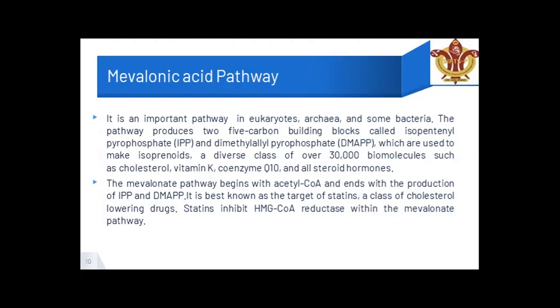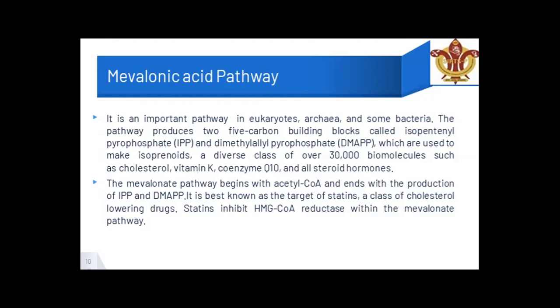Unlike the shikimic acid pathway, which only takes place in plants, microorganisms, and lower organisms, it occurs in eukaryotes, archaea, and some bacteria. So that means every organism has a cycle of the mevalonic acid pathway. The shikimic acid pathway forms amino acids, the essential amino acids, so humans do not have a shikimic acid pathway. That means we need to take these from plant sources or organic sources. But the mevalonic acid pathway takes place in eukaryotes, archaea, and some bacteria.